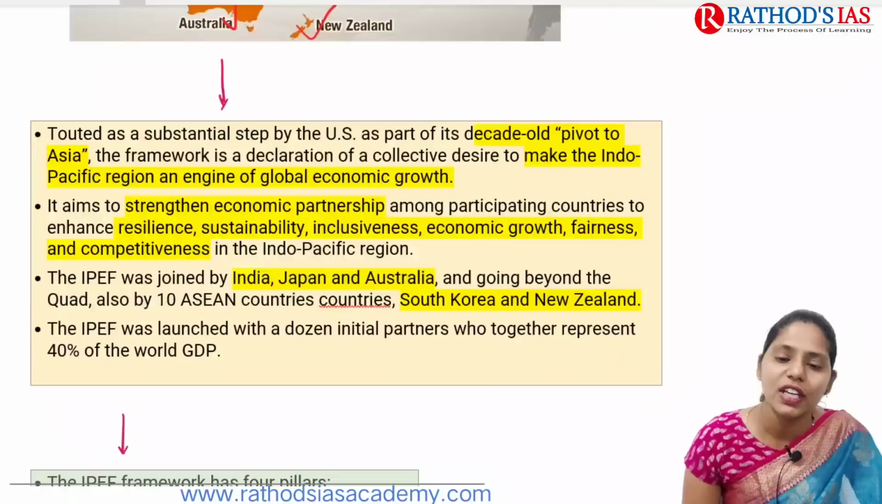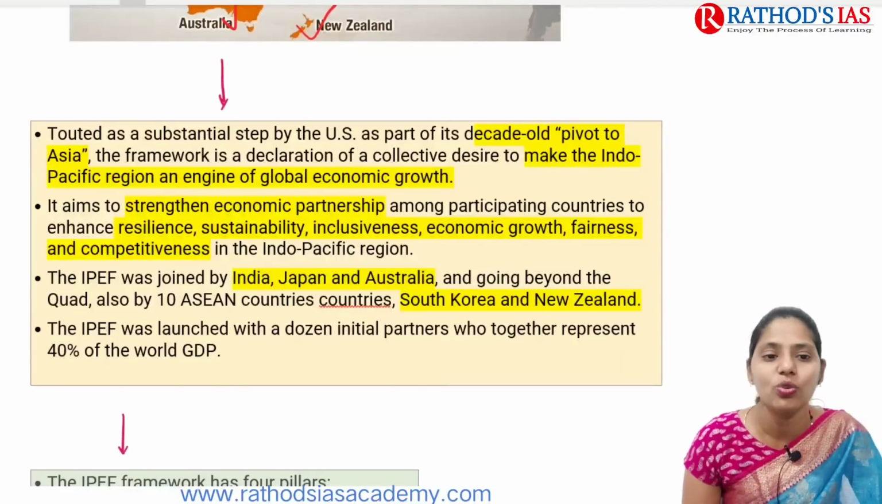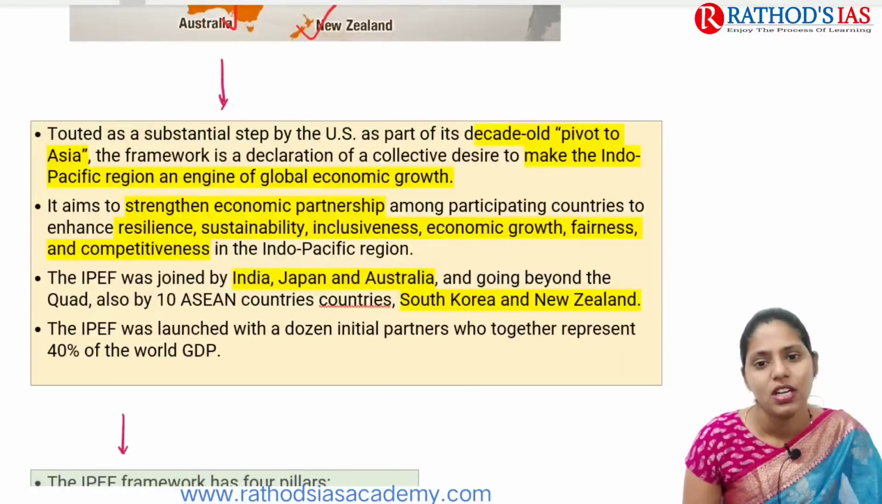So this Indo-Pacific Economic Framework is a substantial step taken mainly by the US, as a part of its decade-old pivot to Asia. This pivot to Asia is a framework focusing on making the Indo-Pacific region an engine of global economic growth.